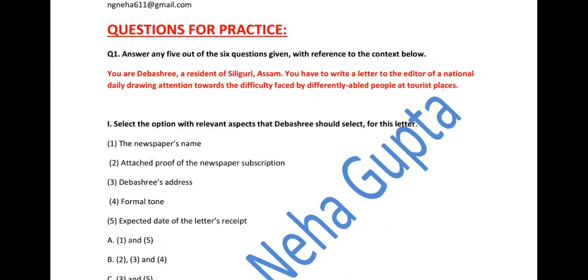You are Debashri, a resident of Siliguri, Assam. You have to write a letter to the editor of a national daily, drawing attention towards the difficulty faced by differently abled people at tourist places. Now, what you have to assume, you are Debashri and you are staying at Siliguri, Assam. You are writing a letter to the editor of a national daily. National daily means the newspaper which is published in your nation.